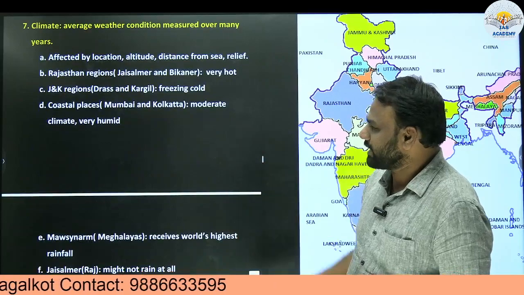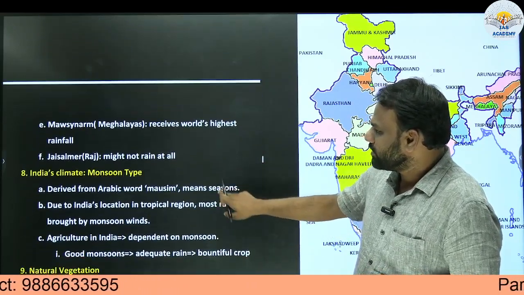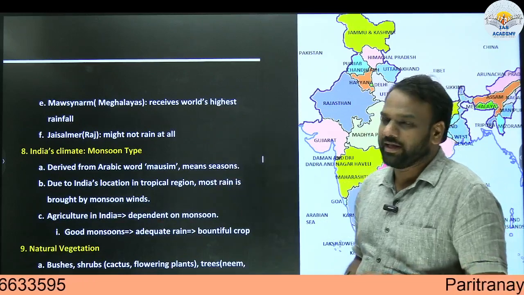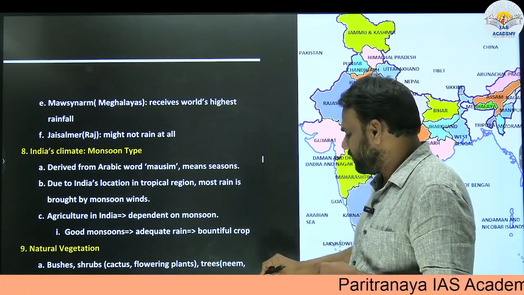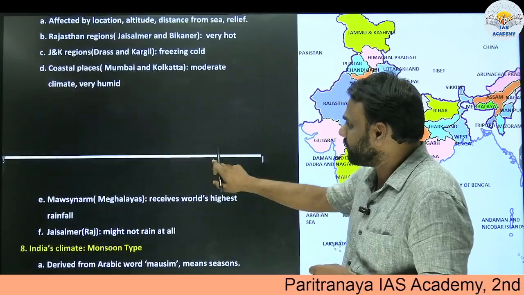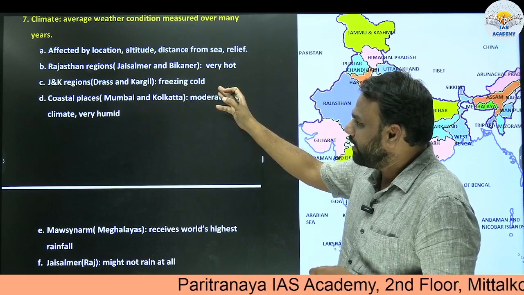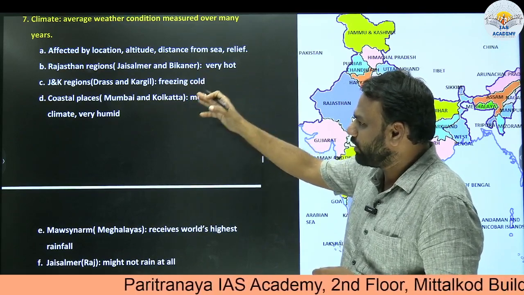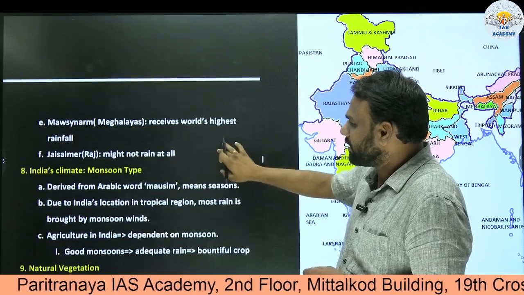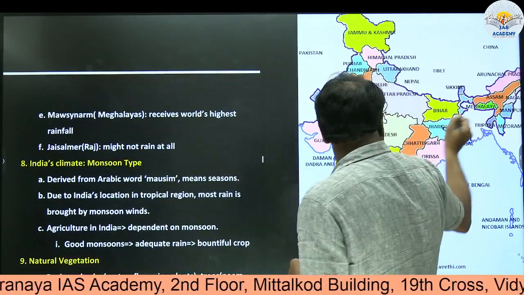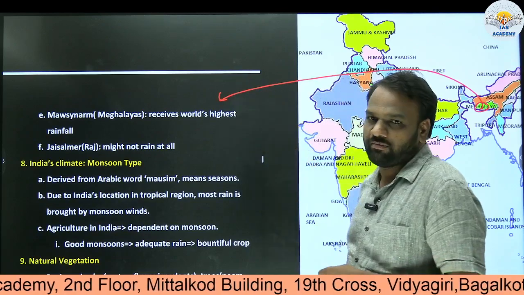Next, so already we saw what is climate. Next, so here Mawsynram in Meghalaya receives the world's highest rainfall. So in the context of climate itself, we saw the variations. What were those variations? Variations with respect to what? Jammu and Kashmir being too cold, Rajasthan being too hot, coastal places having moderate climate. At the same time, Mawsynram in Meghalaya, this place, receives the world's highest rainfall.